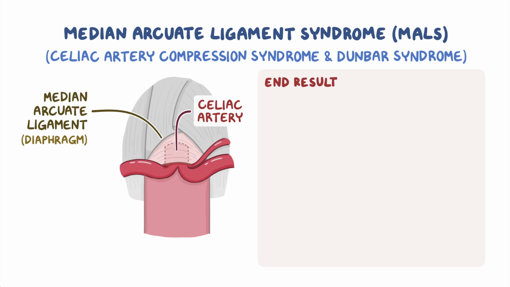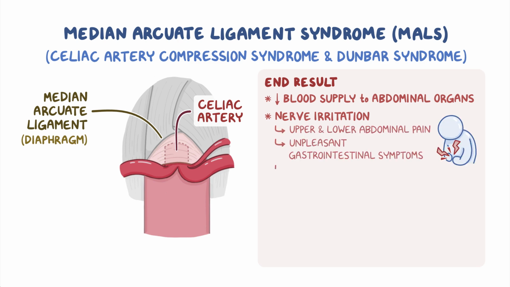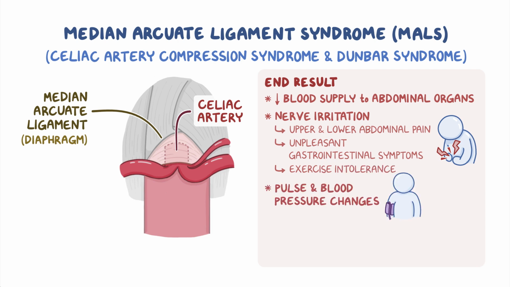The end result is the reduced blood supply to the abdominal organs and/or nerve irritation resulting in upper and lower abdominal pain, unpleasant gastrointestinal symptoms, exercise intolerance, and potentially pulse and blood pressure changes. A bruit heard with a stethoscope over the upper abdomen is indicative of a narrowed vessel.